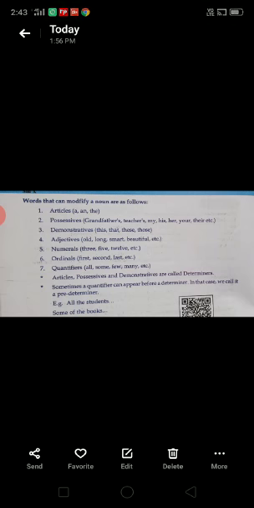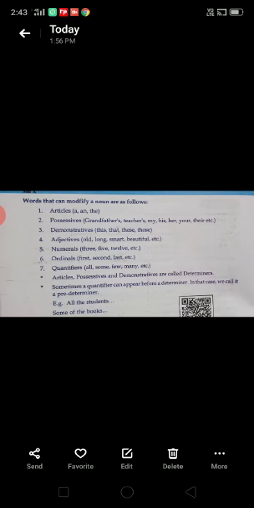Articles, we have three articles. Possessives, number two. Articles, possessives, and demonstratives are known as determiners. Sometimes a quantifier can appear before a determiner.